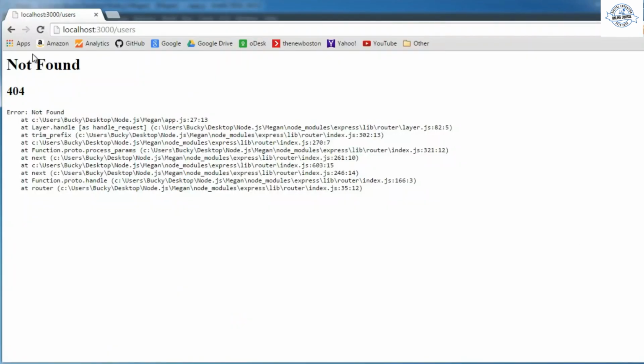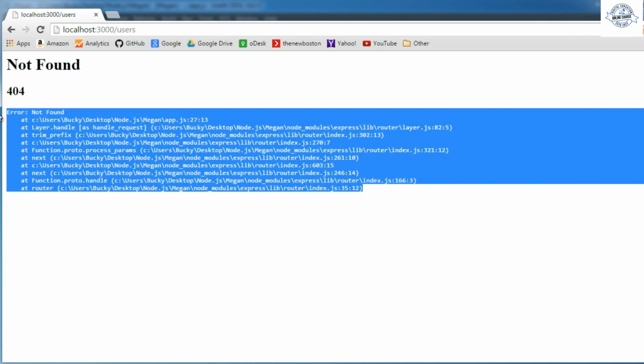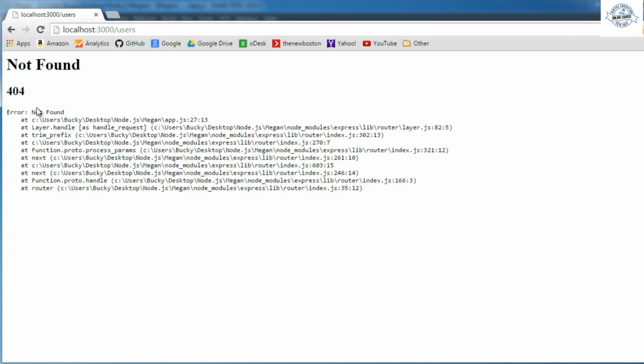Well, check this out. You see right here, whenever we went to the website users, well, that doesn't exist anymore. So what it did is it printed out the stack trace. In other words, it printed out a detailed message of our error so we can pretty much find the bug. Now, whenever our website is live, let's say that the user, I don't know, clicks a button and something goes wrong.